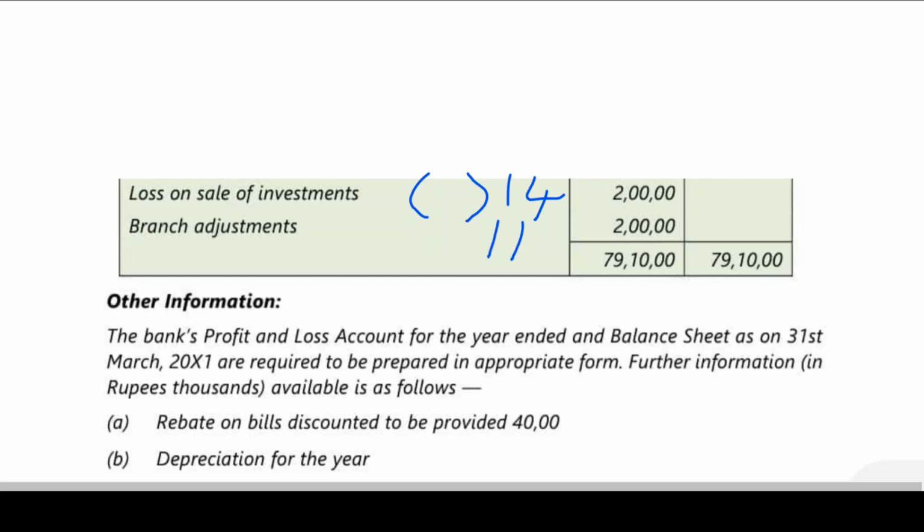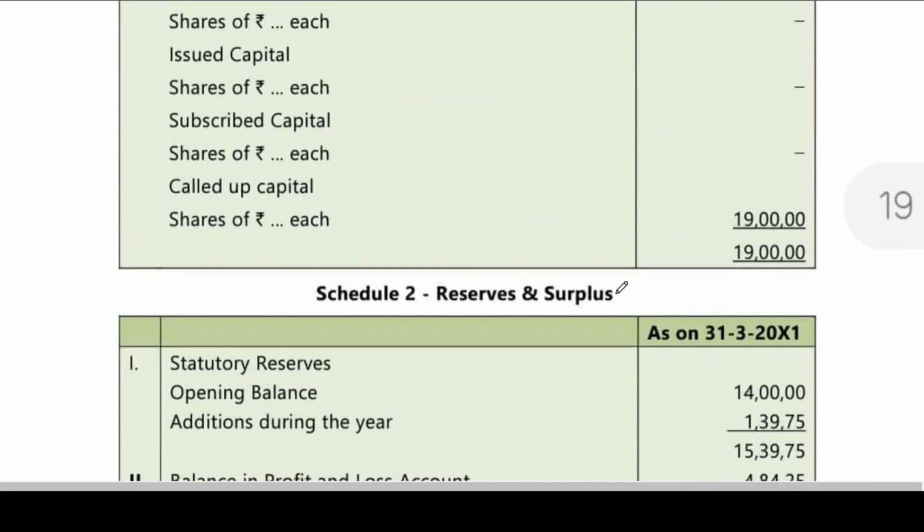Is this clear? Next, the bank's P&L account for the year ended and balance sheet as of 31st March 2011 are required to be prepared in appropriate form. Further information, rupees 1000 available. Rebate on bills discounted to be provided. This rebate on bills discounted is a closing item, to be deducted from interest or discount on bills, because this is unearned discount. And then you know that depreciation.